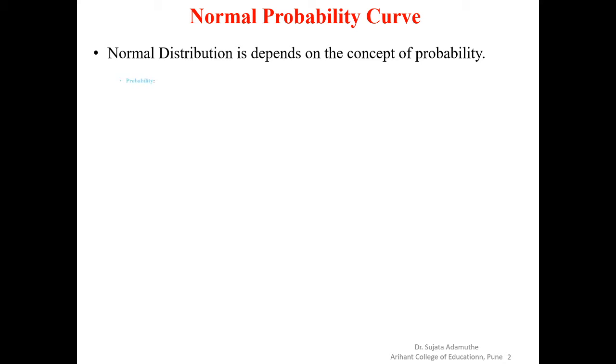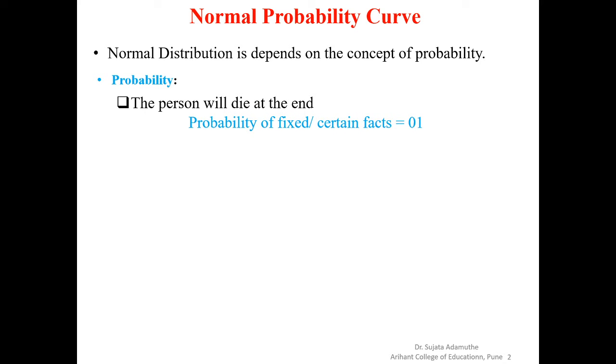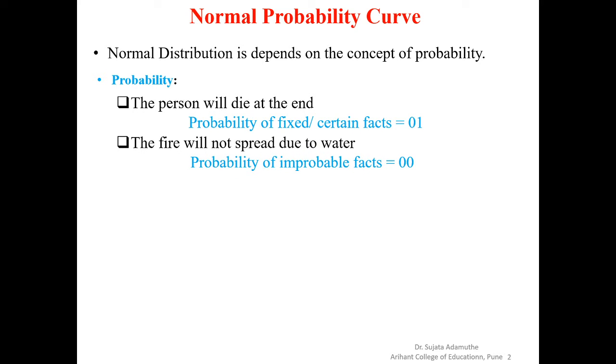What is meant by probability? See, for example, a person will die at the end, which means it is fixed. Whenever there is a birth, there is a death also, right? For a certain fact, the probability is always 1. Second example: fire will not spread due to water. It never happens. So the probability of an impossible fact is 0, right?